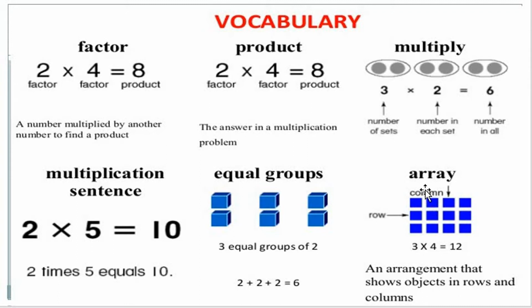Same answer. And here, array. Array means what? Rows and columns. I already explained all these things. What is a row and column? Column is this side and row is the up side. So here, 4, and 1, 2, 3. 4 is your column and rows are 3. So 3 4s are 12. We arrange objects in rows and columns. Got my point? Understood, all students?